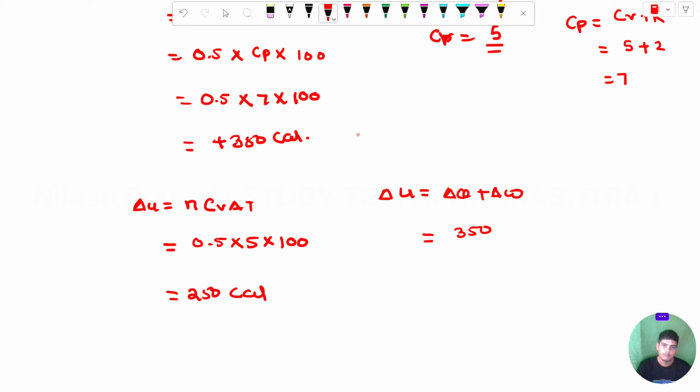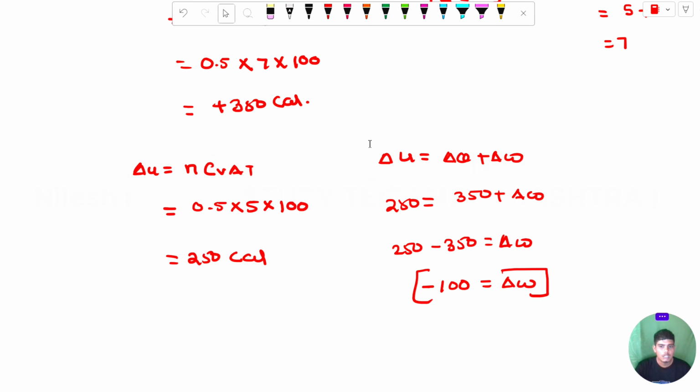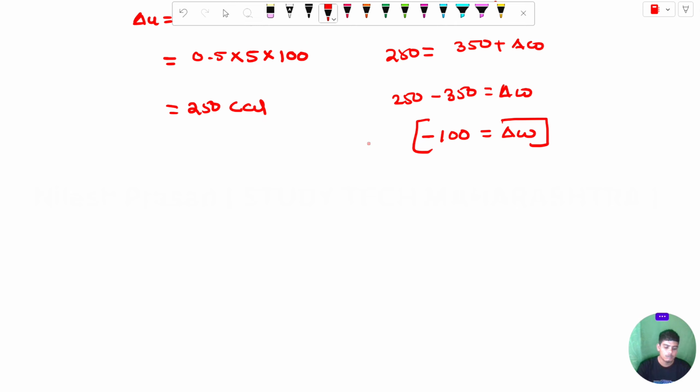Delta Q is 350, and delta U is 250. So 250 minus 350 is equal to delta W. The final value of delta W is minus 100. And what is the conclusion for this answer? Work is done by the system.